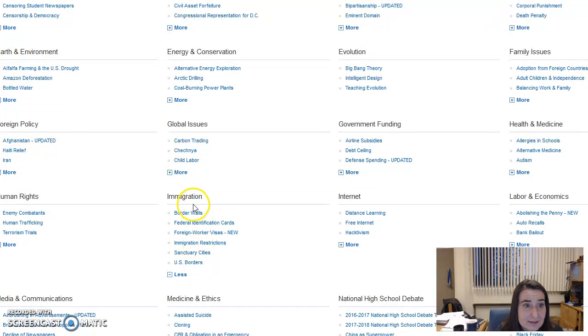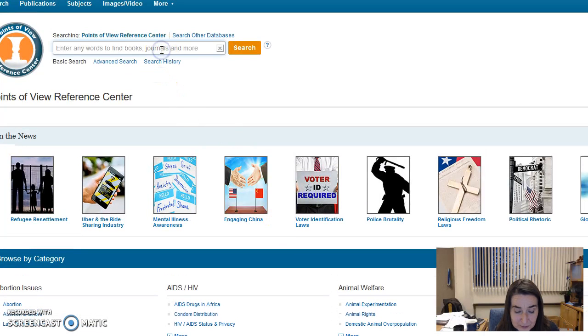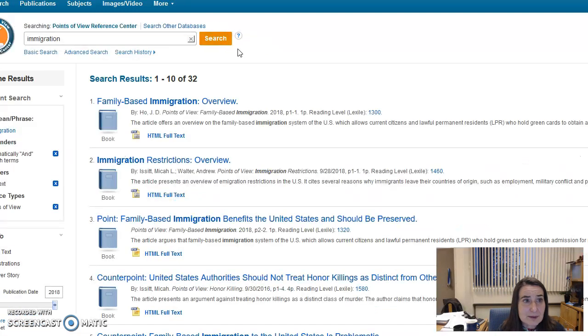And you can look at any of these, or you can go up and just do a basic search up here if you want to look specifically at immigration and something about immigration. I don't know, immigration and education, immigration and welfare, immigration and education. You could do that. So a couple different ways to use this database.